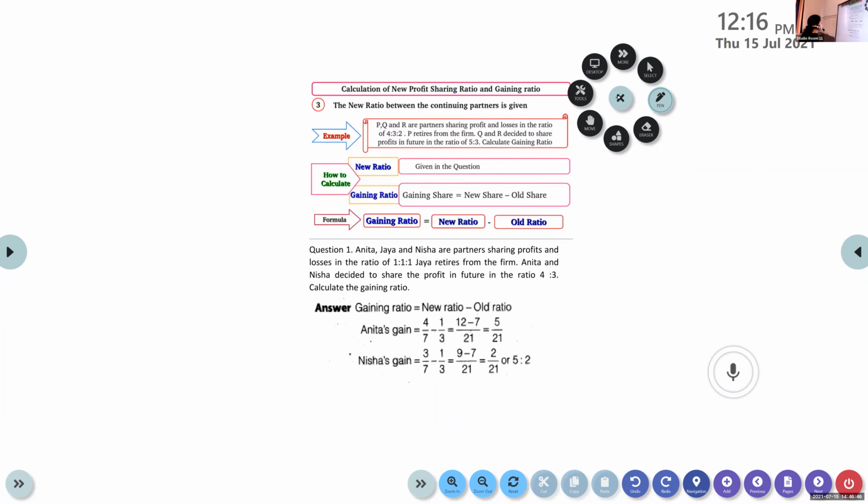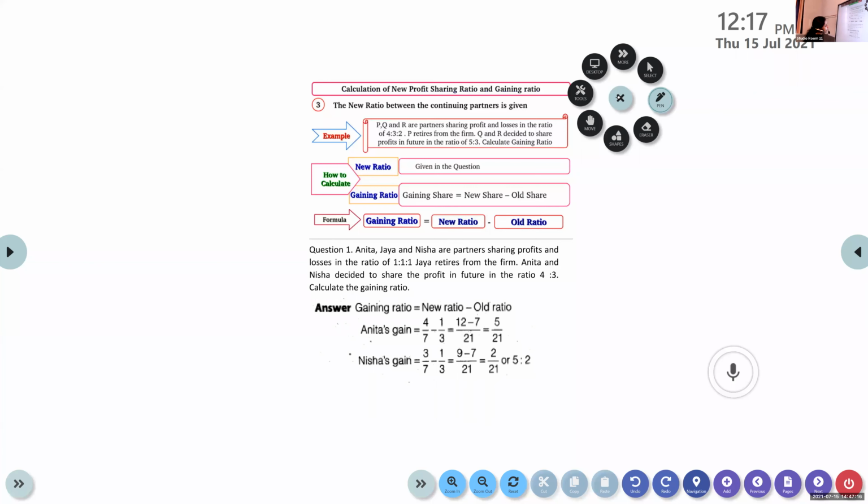Okay, so see the question. Question number 1. Anita, Jaya and Nisha are partners sharing profits and losses in the ratio 1:1:1. Old ratio is given as 1:1:1. Jaya is retiring. Anita and Nisha decide to share the profits in the ratio 4:3. So the old ratio and the new ratio are both there in the question.